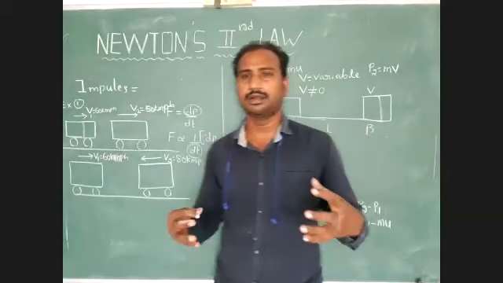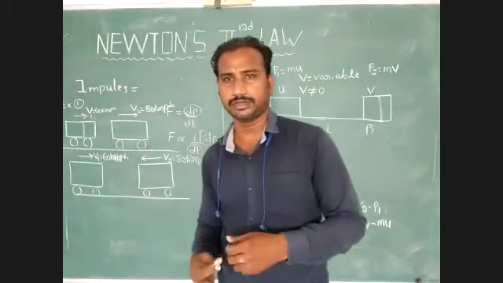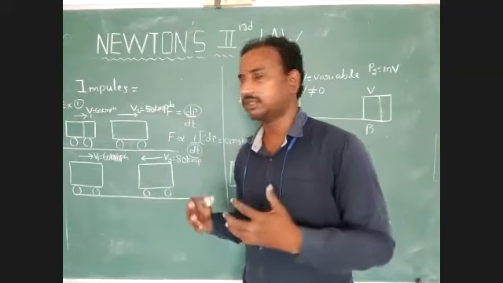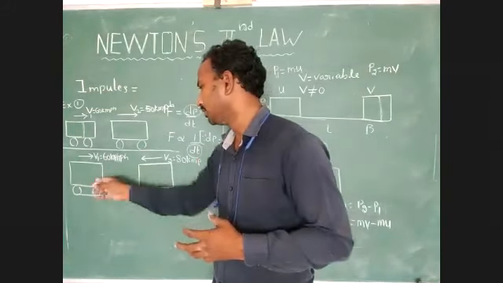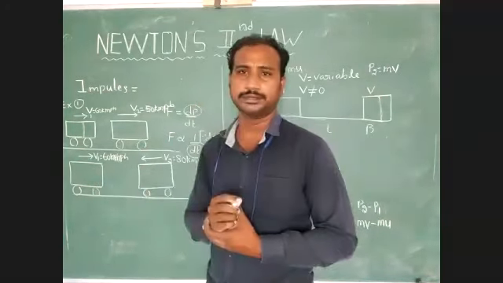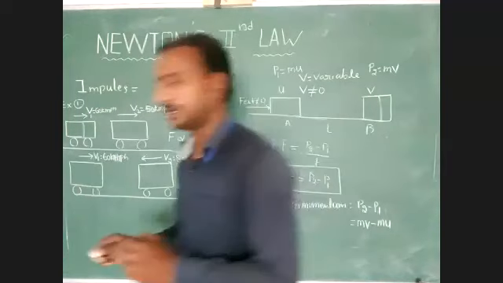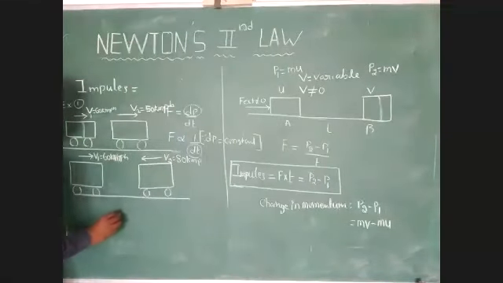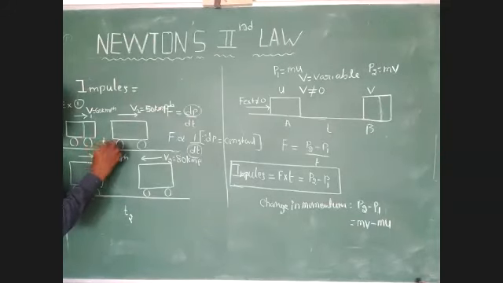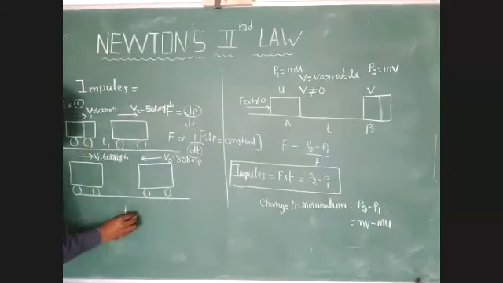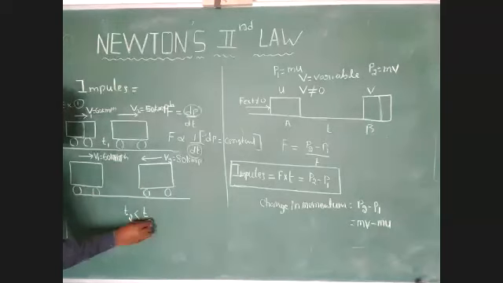Then we get a large amount of effective force between these vehicles. What is the reason? Here the time interval is very small. Time value t2 compared to t1 is very small.